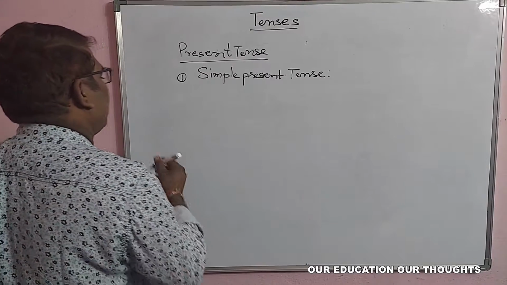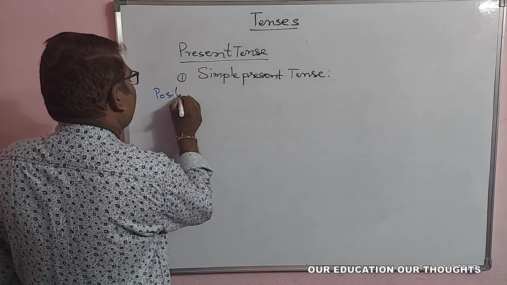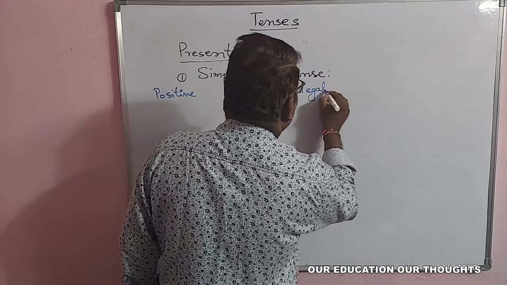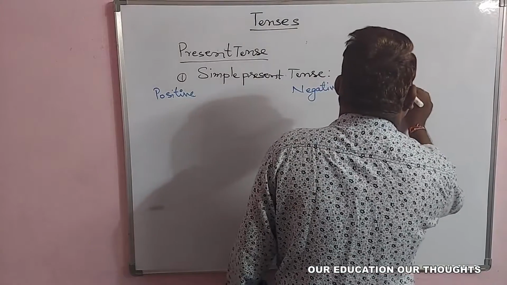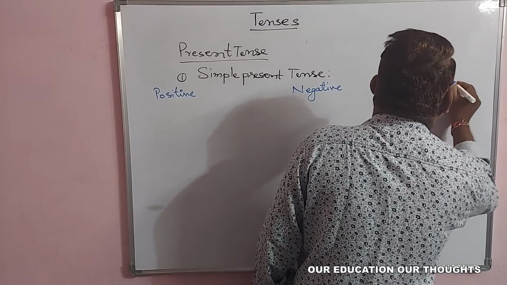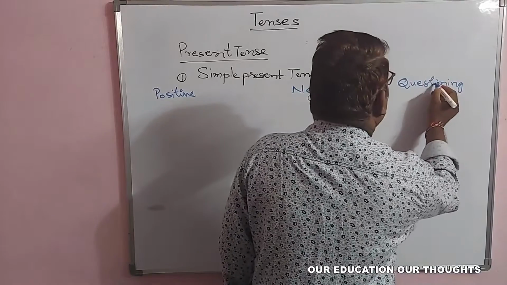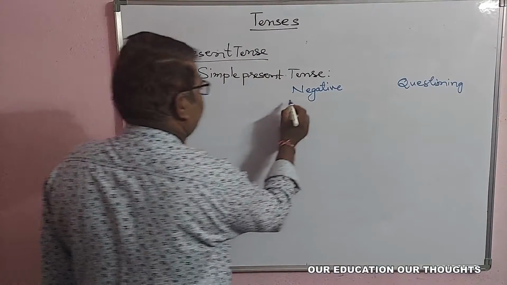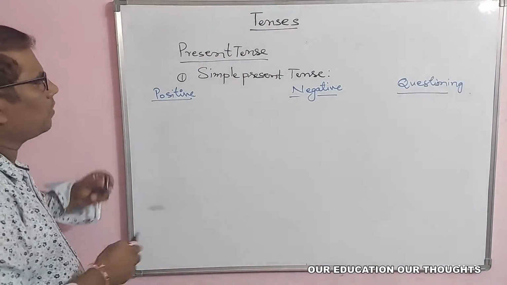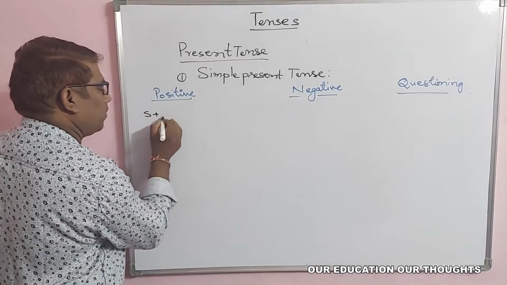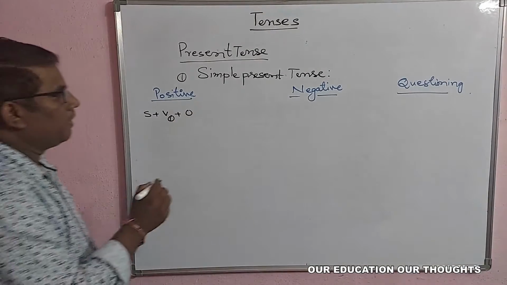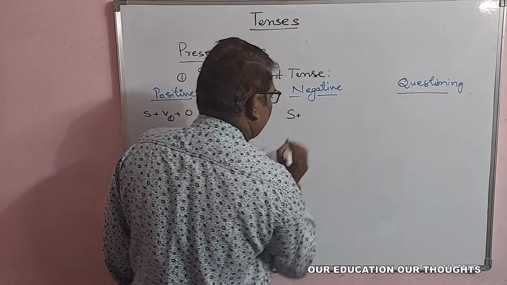For example, positive sentence. Here let us see negative sentence and here questioning. So let us see. So for this, very simple. What is the structure for simple present tense? Subject will be there, V1 form will be there, and object. It can be. But negative takes that subject,